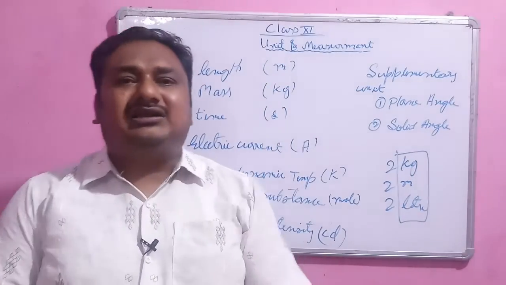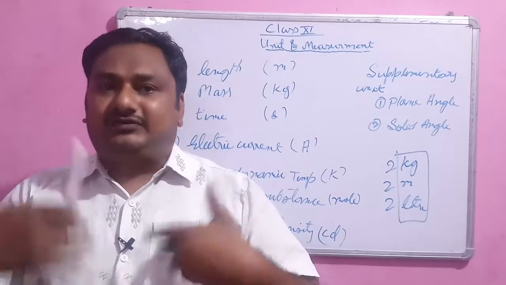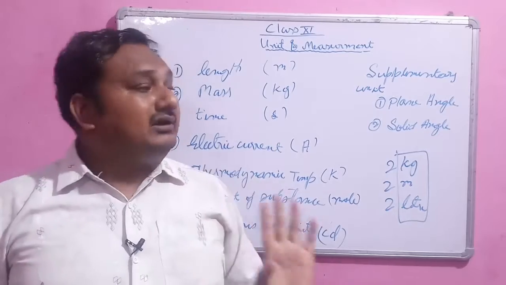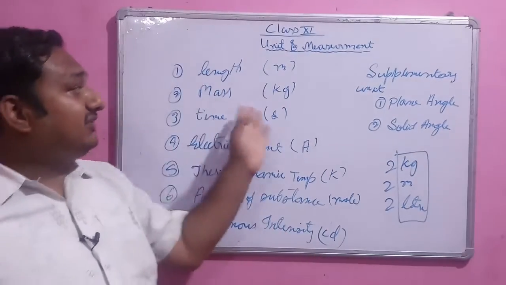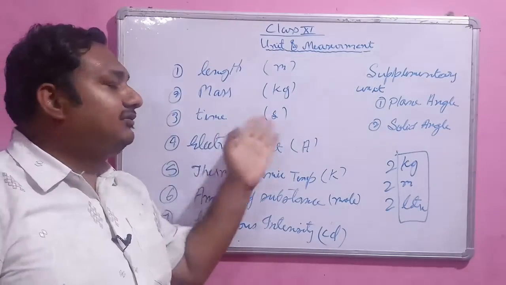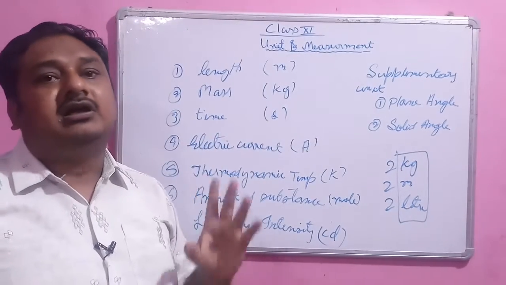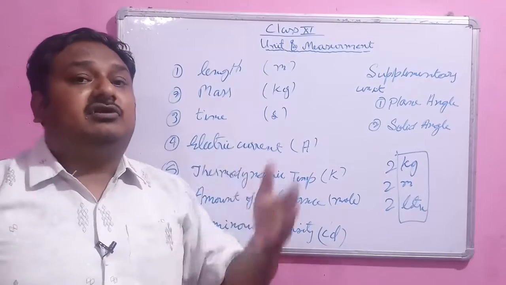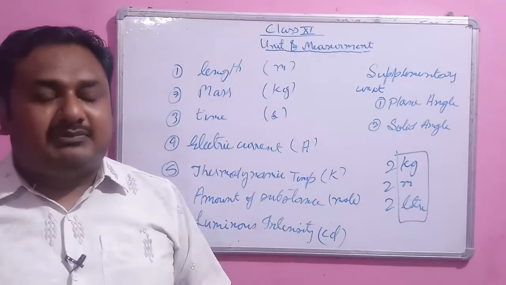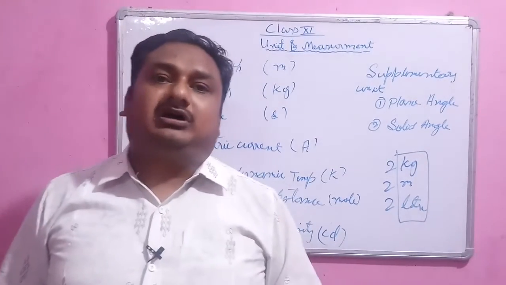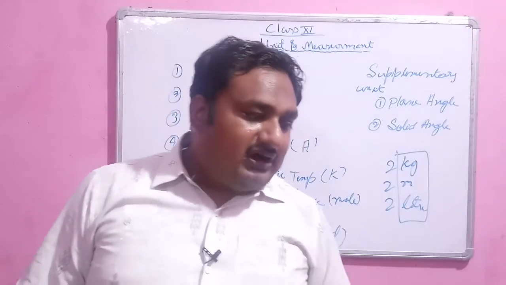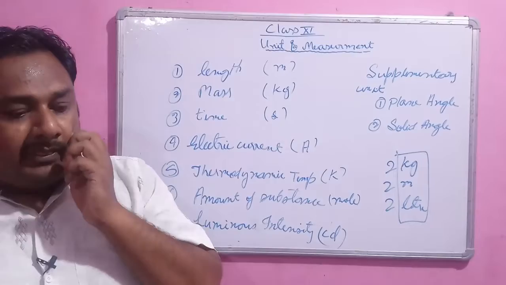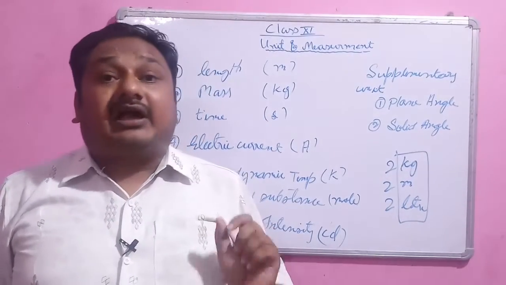Because we know that length does not depend on the other unit for its representation. Length can be represented independently, mass can be represented independently, time can be represented independently. They do not depend on the other units for their representation. So those units which do not depend on the other units for their representation are known as the fundamental units. Now there are some derived units also.